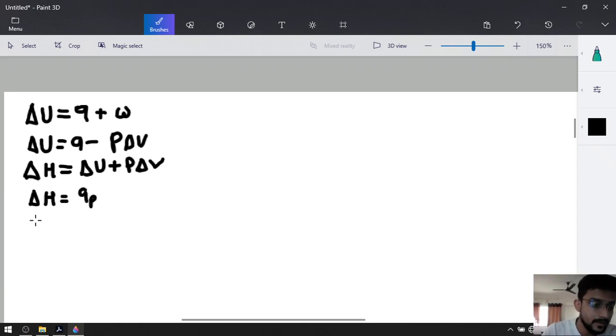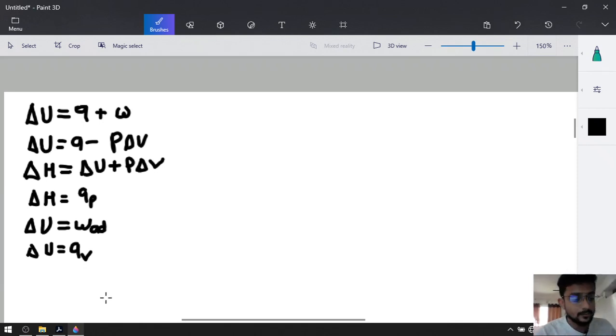And in the first or the second lecture, we derived that delta U is equal to work adiabatic, right? As well as that delta U is equal to Q when work was 0, in the sense at a constant volume.